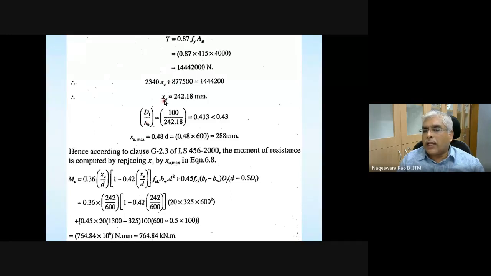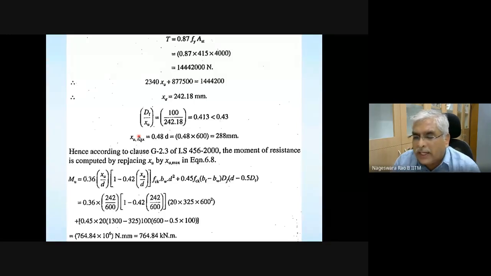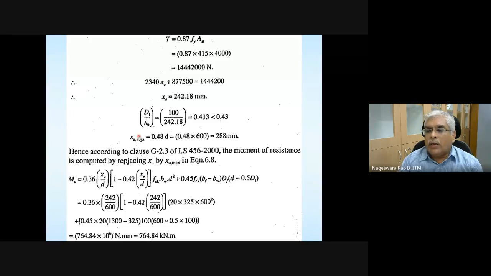Once XU is less than XU max, it is an under-reinforced section. Yesterday somebody sent an email saying flanged sections or doubly reinforced sections are not going to be under-reinforced. You can check: even a doubly reinforced section can be a balanced section.